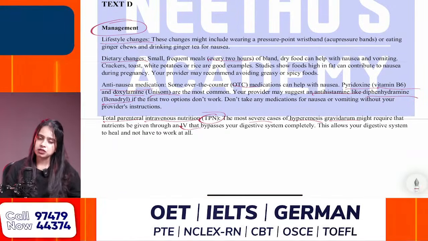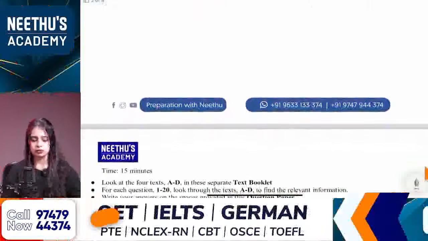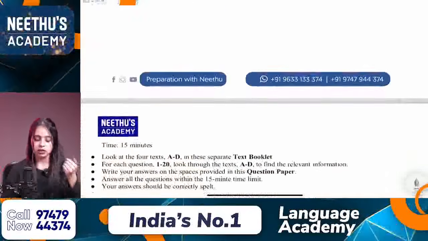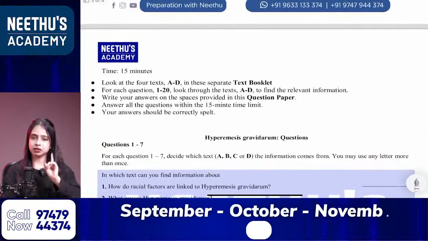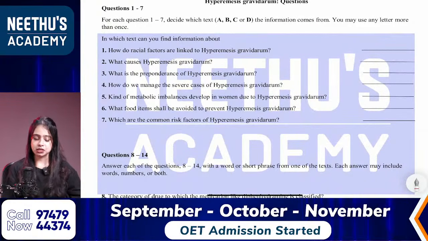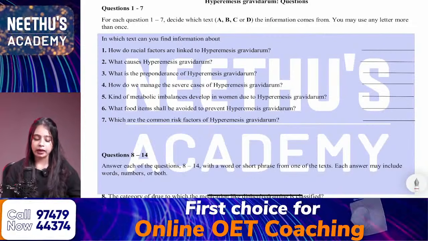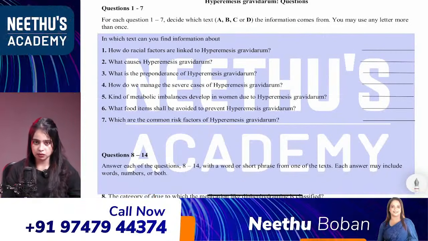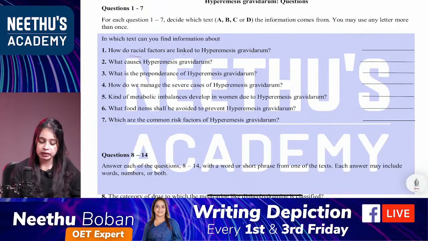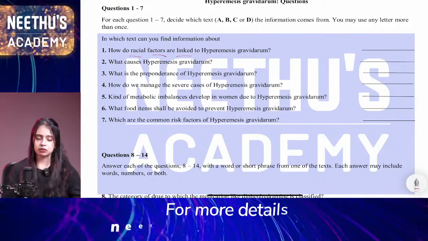Any other keywords? What are your keywords? Okay, same keywords as what I've marked here. So now we can move to the first question. Now question and answer. The first question: how are racial factors linked to hyperemesis gravidarum? My keywords are racial, linked, factors.